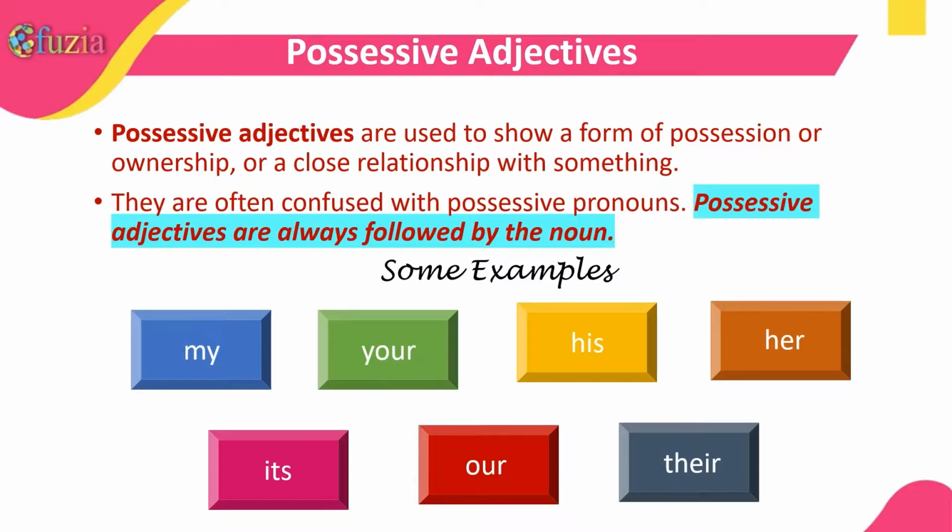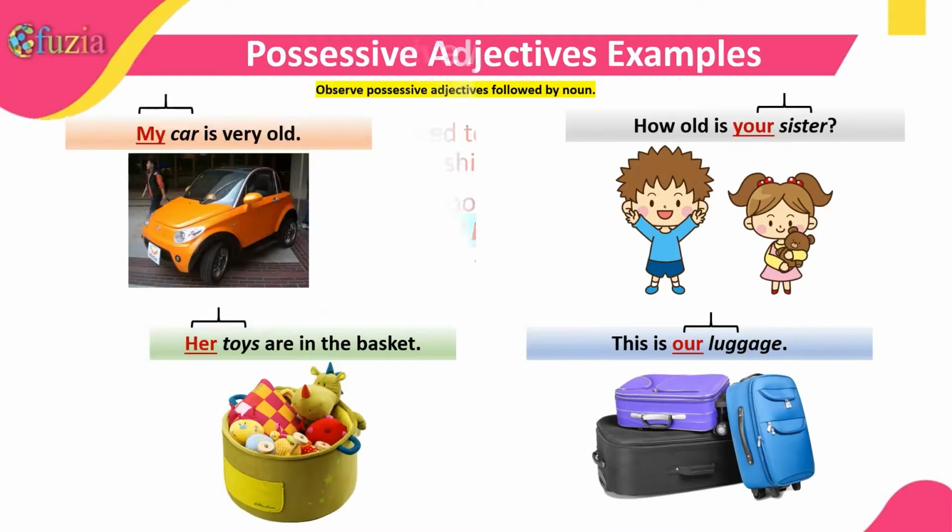Now we'll see some examples of possessive adjectives. So observe, these adjectives are followed by the noun. Like, my car is very old. How old is your sister? This is our luggage. Her toys are in the basket. So you see, my is followed by a noun, car. Like your is followed by sister. So these were a few examples of possessive adjectives.